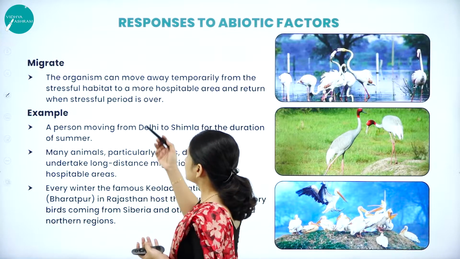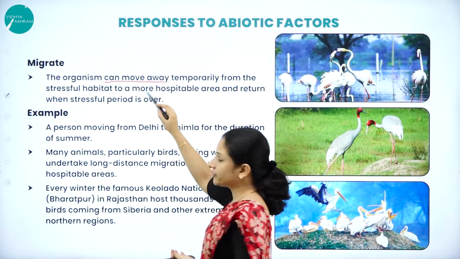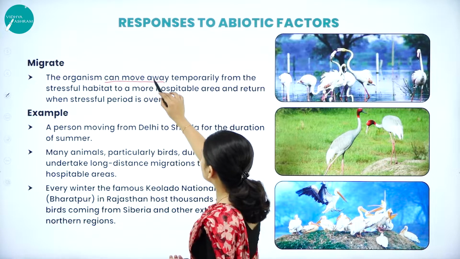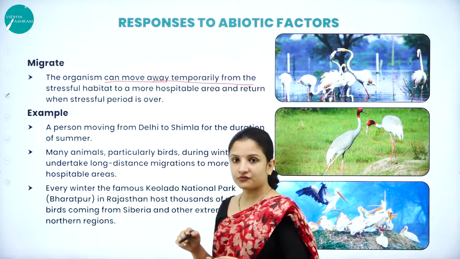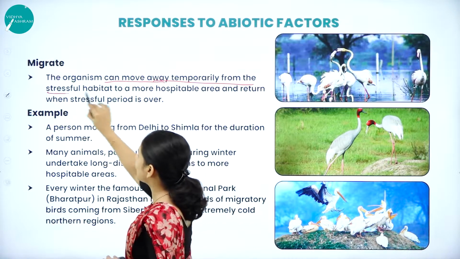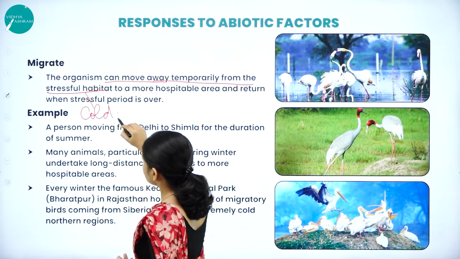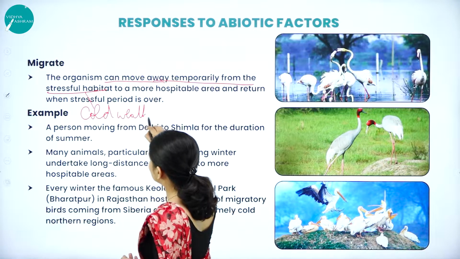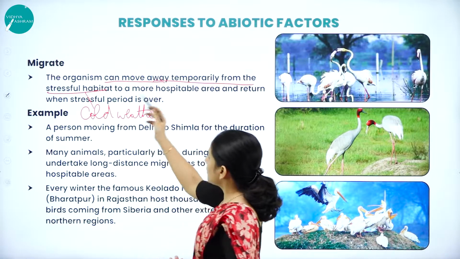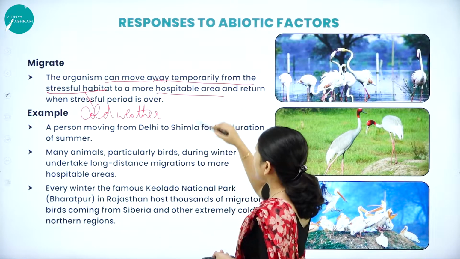So the organisms, especially the birds, move away temporarily from the stressful habitat. The stressful habitat that I am talking about here is of cold weather, extremely cold weather, to a more hospitable area.